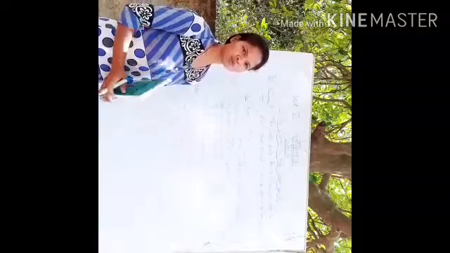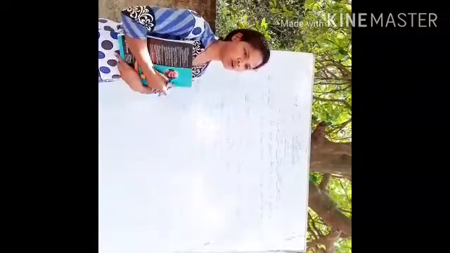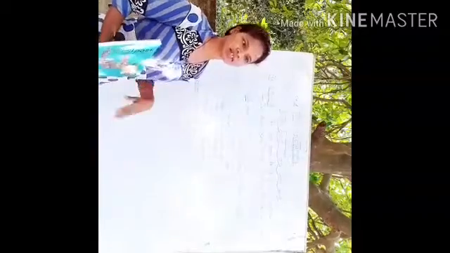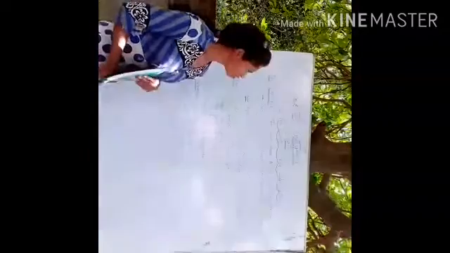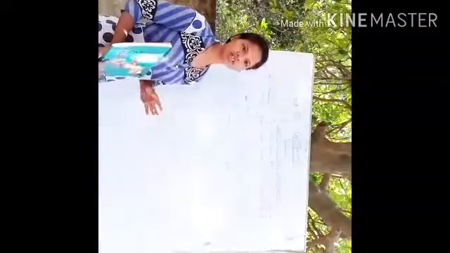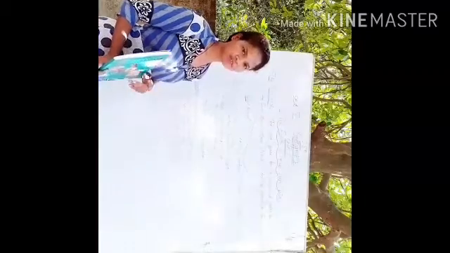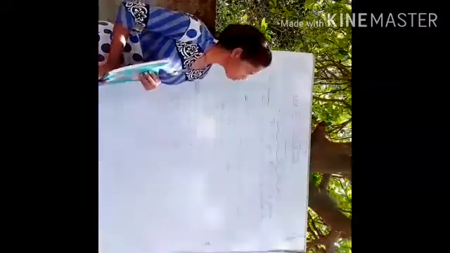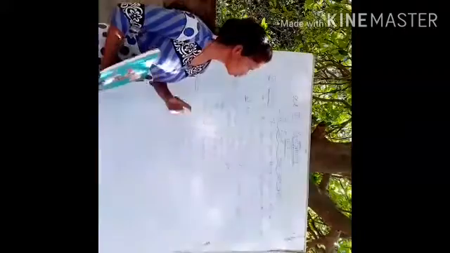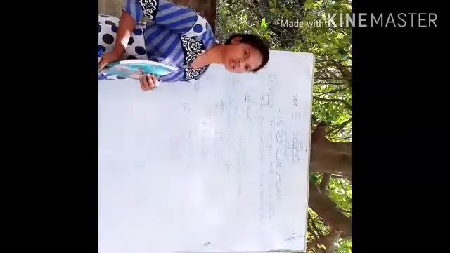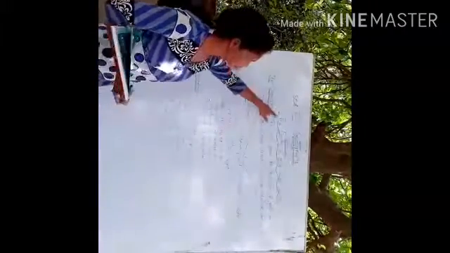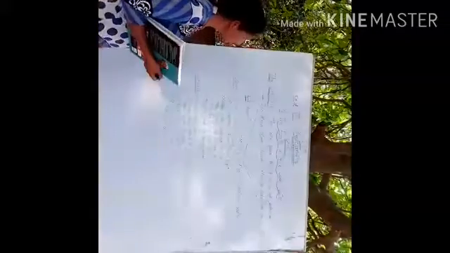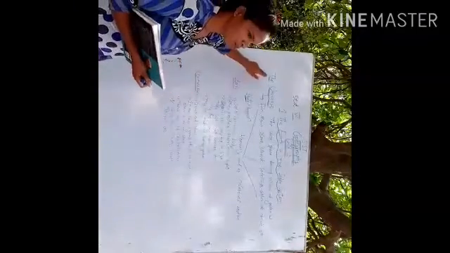I hope you all got your books, and if you turn to the first page of your book, you can see the contents. In that contents, you can see SST is divided into 3 parts: one is geography, one is history, and the other one is civics. So in today's class we will start with Unit 1, the Geography subject, and the chapter name is The Earth in the Solar System. First of all, we will see about the universe.